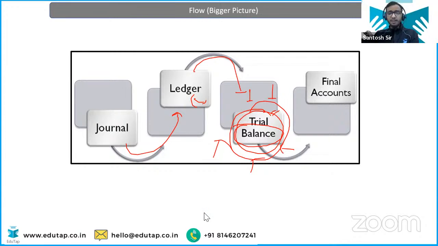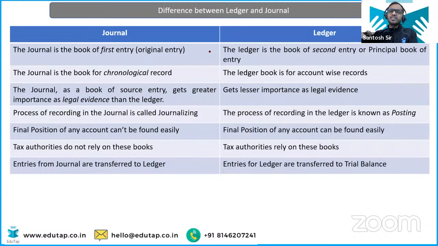Okay. Now, after trial balance, we have the final accounts, that is your income statement. We also call it profit and loss statement, and the balance sheet that we will study tomorrow. But this trial balance we will study today only. So what is the difference between journal and ledger?